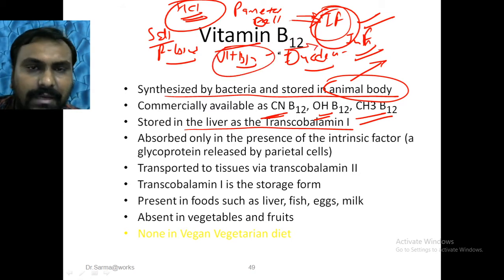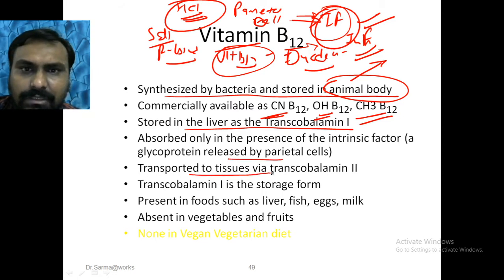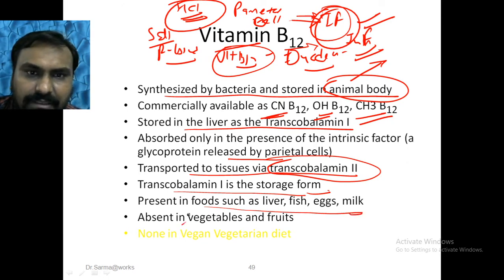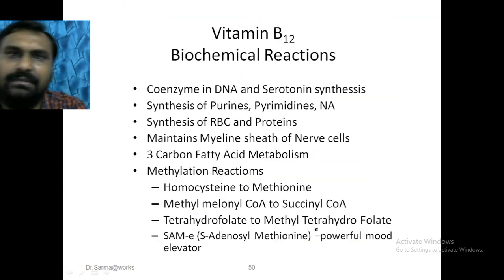Then it is taken up by endocytosis and transported to the tissue via transcobalamin 2. Okay, and it will be stored in the liver. It is present in the liver, fish, egg and milk. It is absent in vegetables. So vegetarians will suffer vitamin B12 deficiency more.